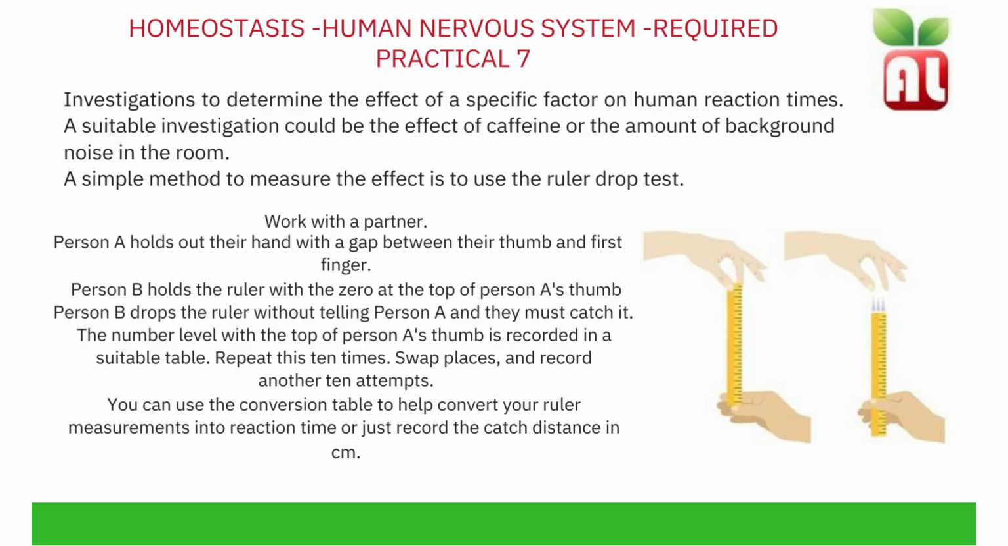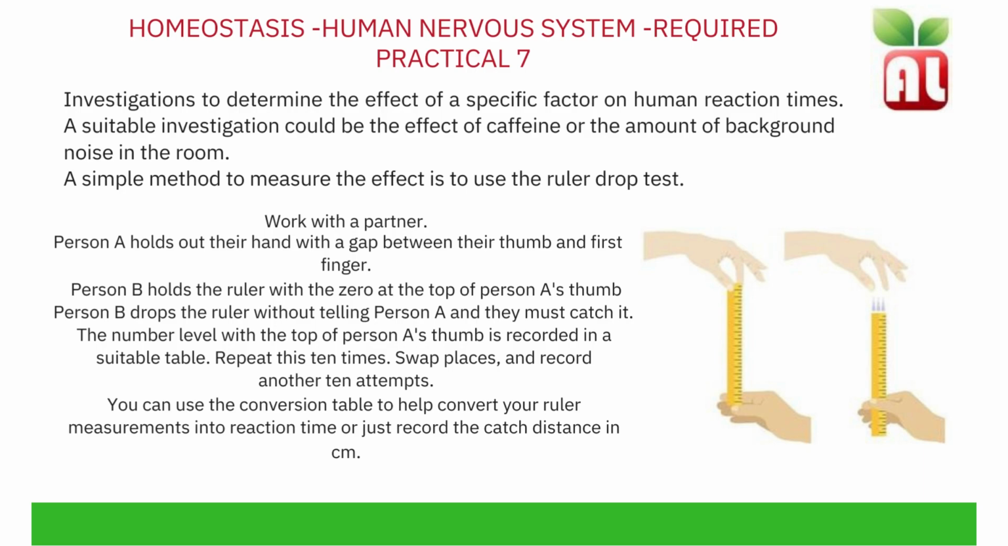Investigating reaction times. Investigations can be done to determine the effect of a specific factor on human reaction times. A suitable investigation could be the effect of caffeine or the amount of background noise in the room. A simple method to measure the effect is to use the ruler drop test. An alternative method may be reacting to images appearing on a computer screen. There are drawbacks with that method in that everybody in the room would require a computer.